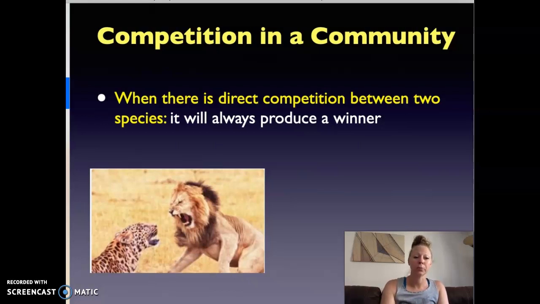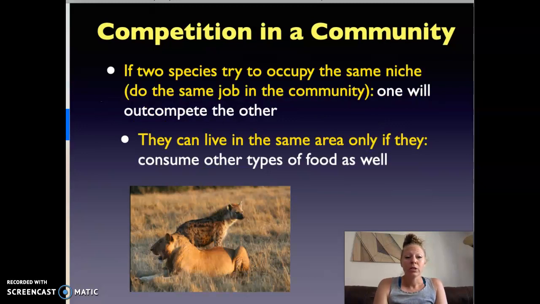It produces a loser. If two species try to occupy the same niche, remember that a niche is a job in the community, one will outcompete the other. Say we have two species, lions and hyenas.